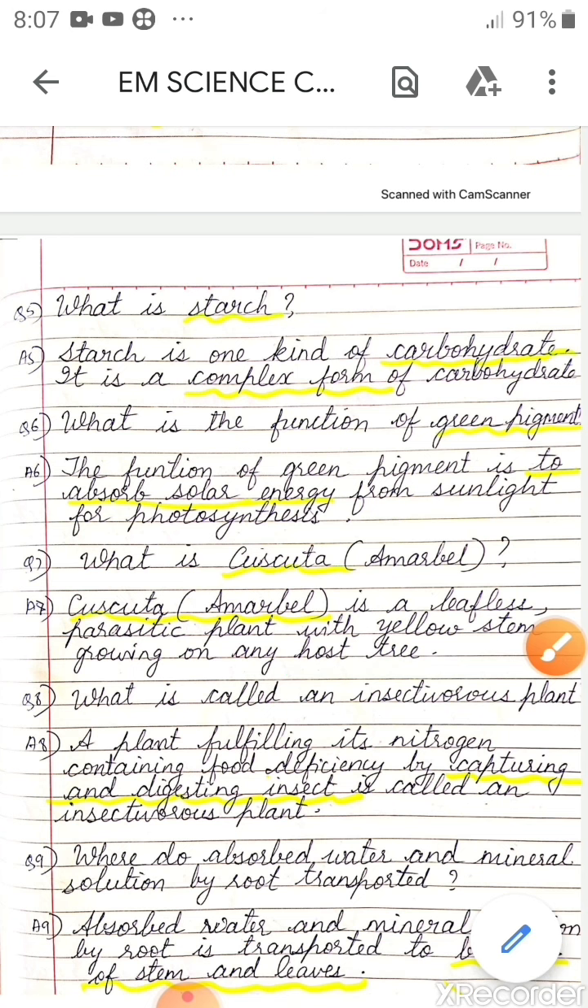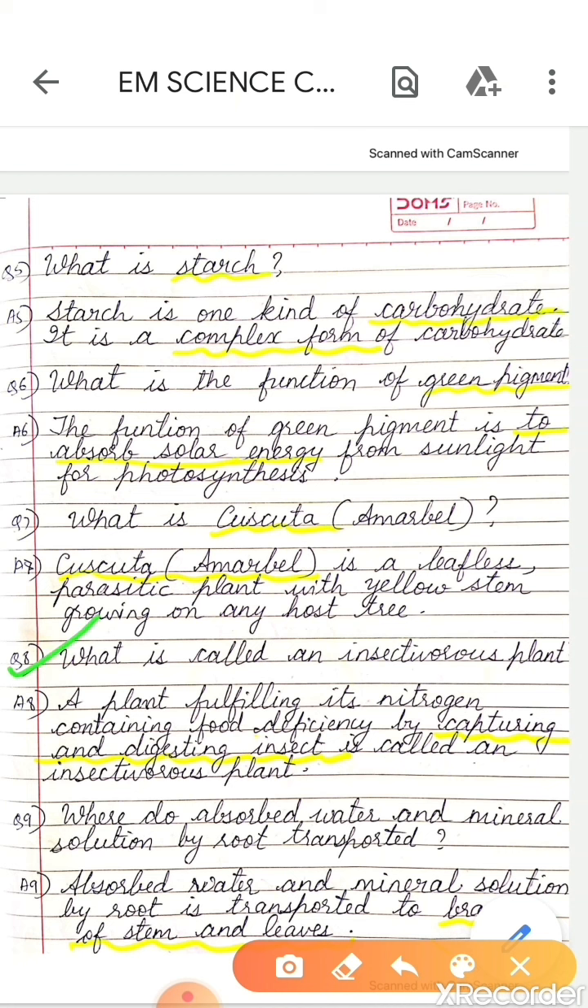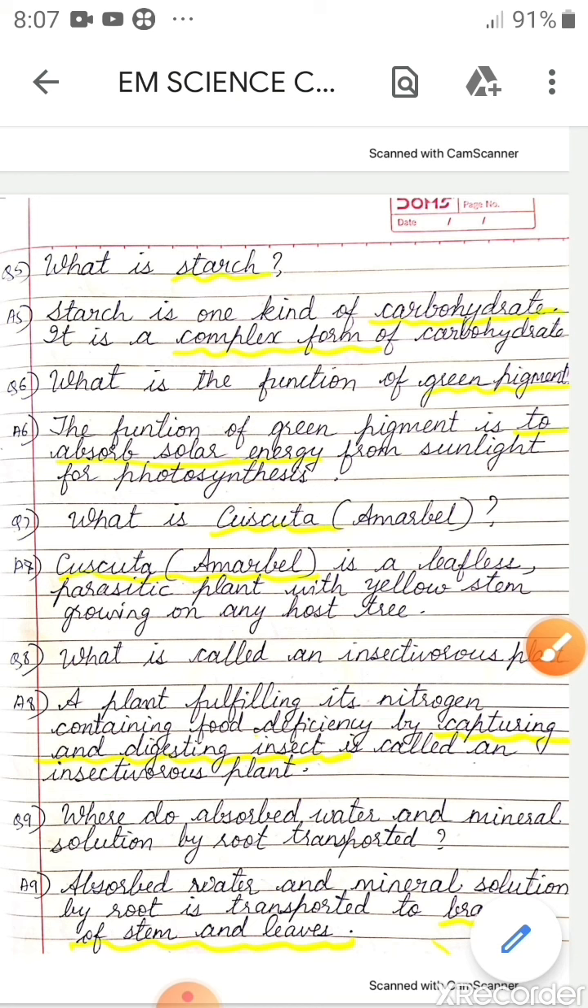Question number 8. What is called an insectivorous plant? A plant fulfilling its nitrogen containing food deficiency. That means it tries to absorb nitrogen from other sources by capturing and digesting insects. It captures and digests insects, and so it is called an insectivorous plant.